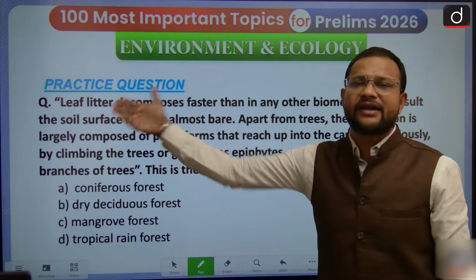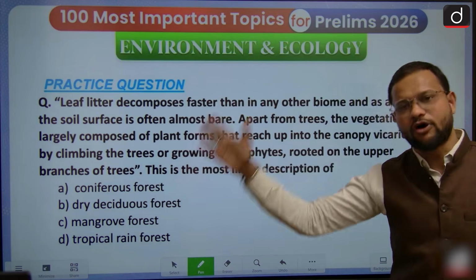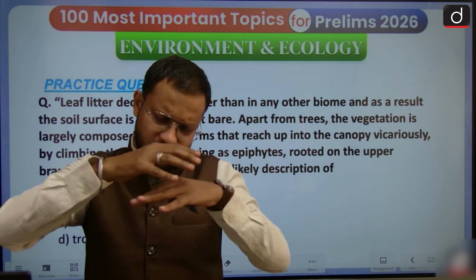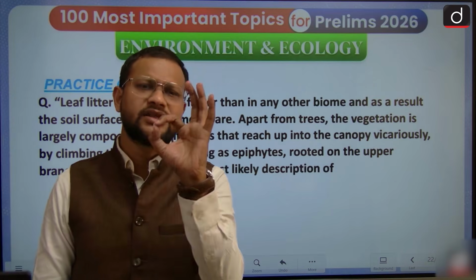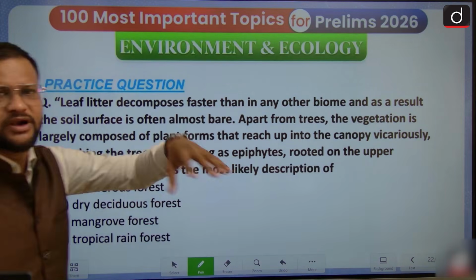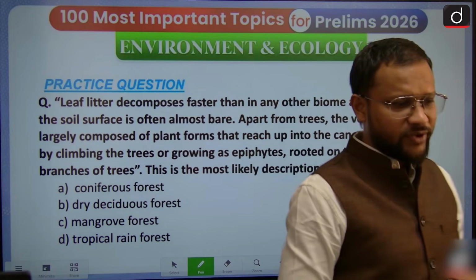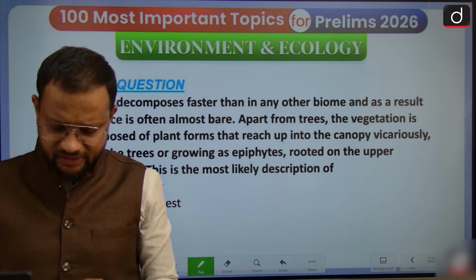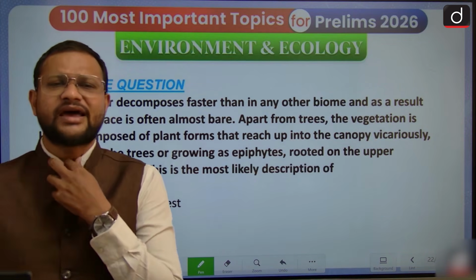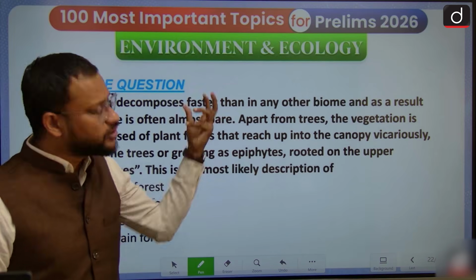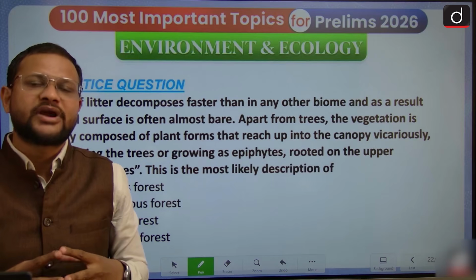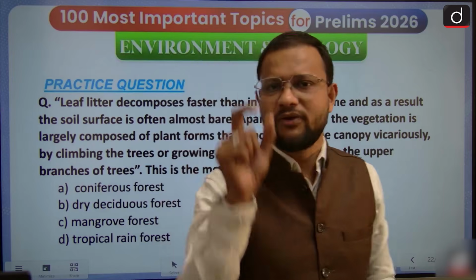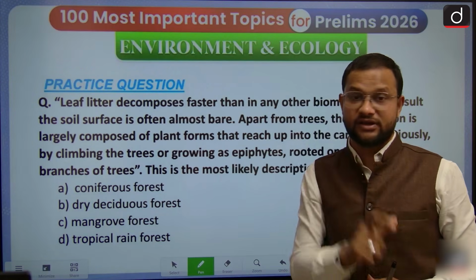Now I have a practice question basically on this concept of biome. See, for this kind of question, whenever you find a lengthy question, because when it appears on the paper it looks very lengthy in itself, remember that this question is not very difficult. It is rather something which has some typical clues, and if you are able to find these typical clues for this kind of question, you will finally land on the final answer, the correct answer, I would say.